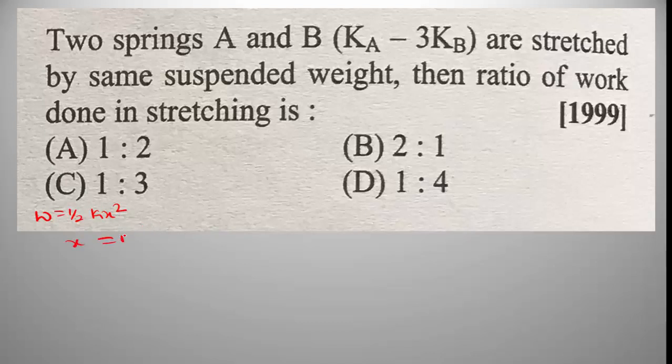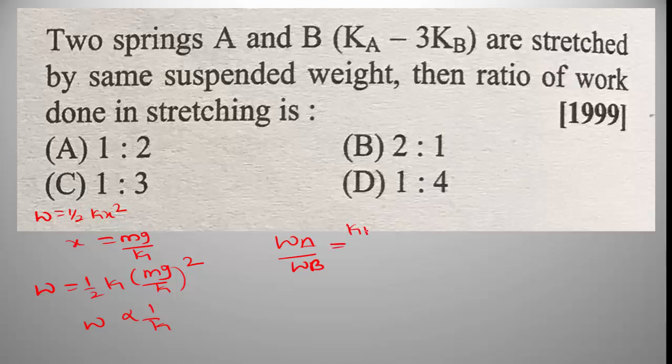Here x is equal to mg divided by K. Then W is equal to 1 by 2 K into mg divided by K whole square. Here W is inversely proportional to K. Therefore W A divided by W B is equal to Kb divided by Ka.